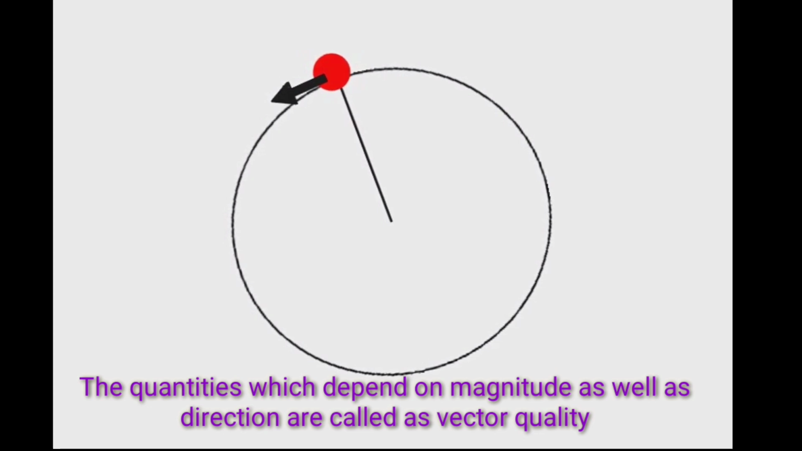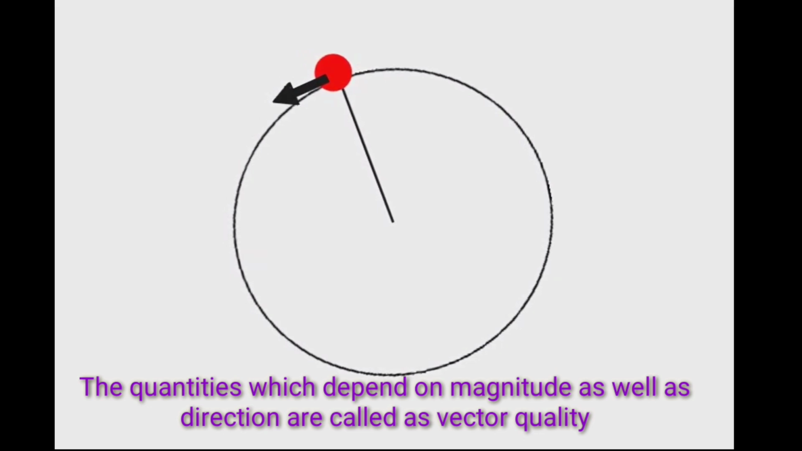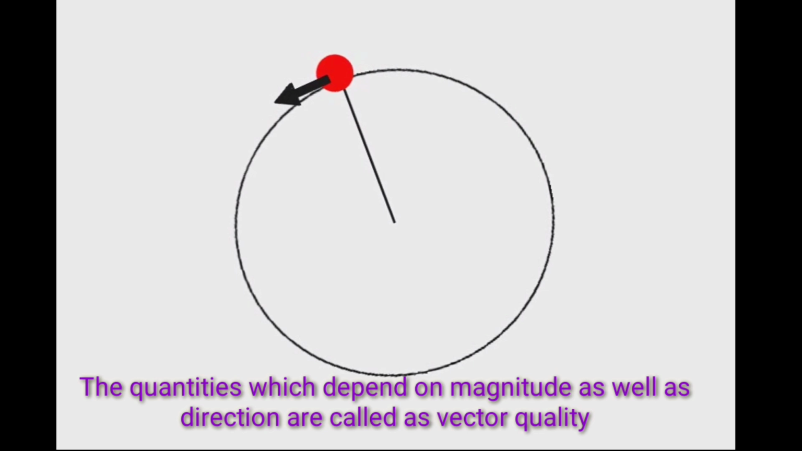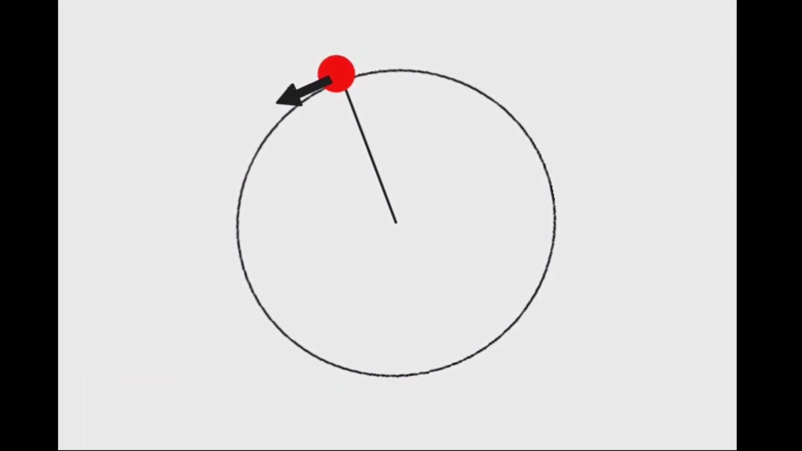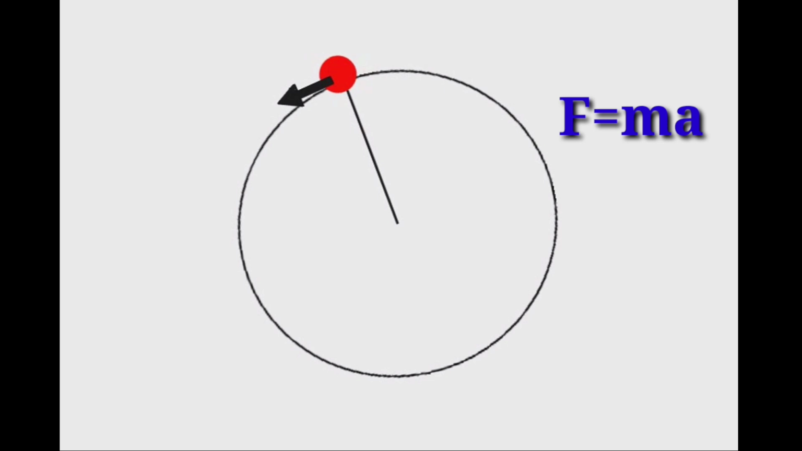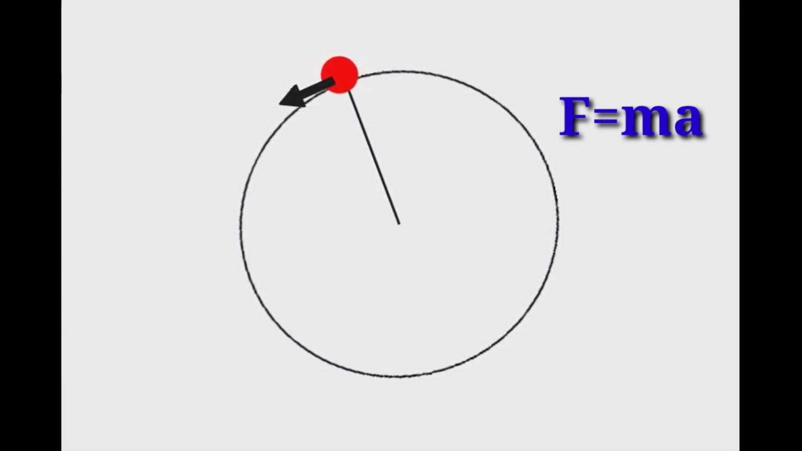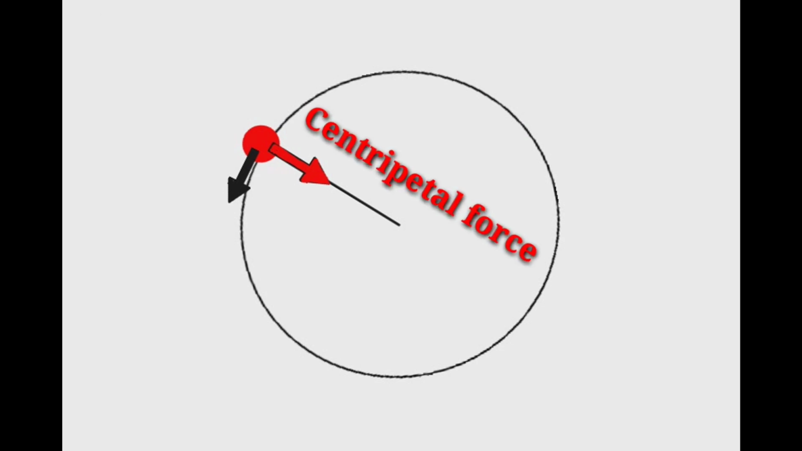As the velocity is changing, hence we can say that there is an acceleration. And according to Newton's second law of motion, if there is an acceleration, then there is a force acting on the body. This force is centripetal force. Centripetal means center seeking. It always acts towards the center of the circle. This force is responsible for circular motion.